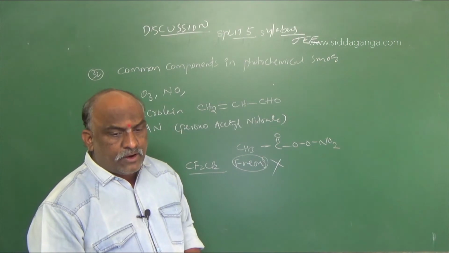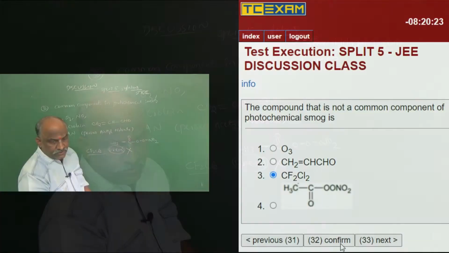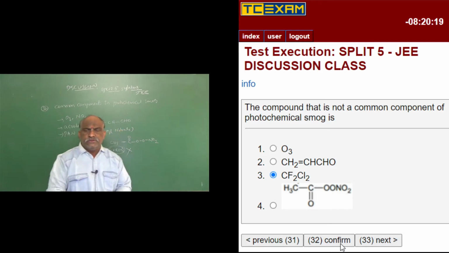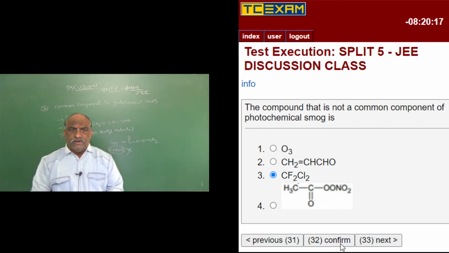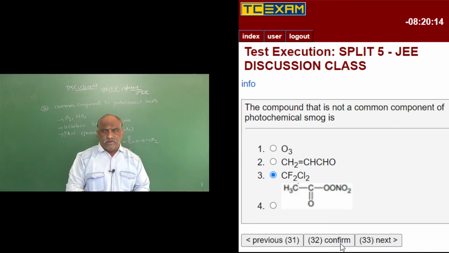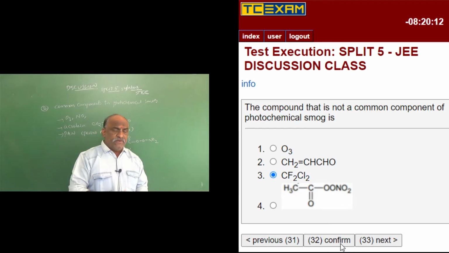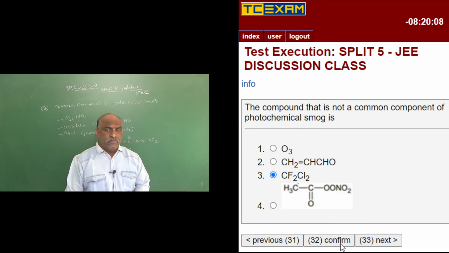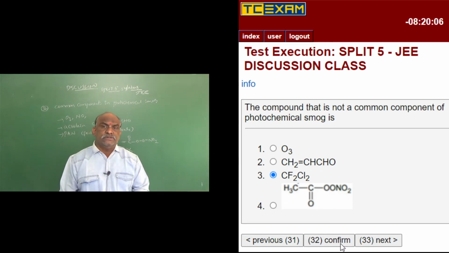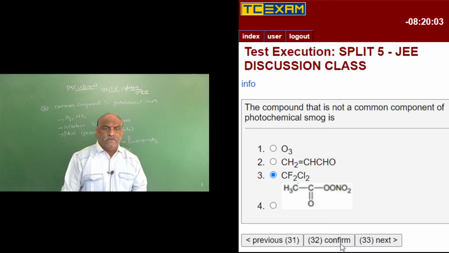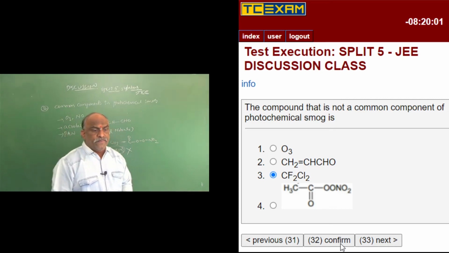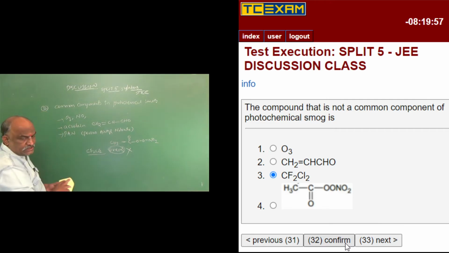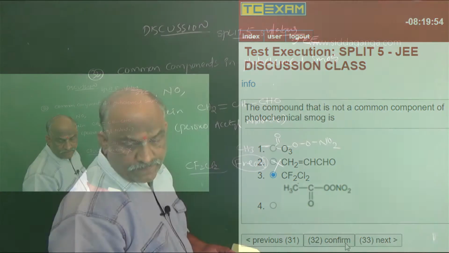So it is from environmental chemistry. Go through it thoroughly, because you should read environmental chemistry carefully. Definitely you will get an easy 4 marks in JEE. It is a compulsory question. Extraction and isolation of metals is also compulsory, and amines also have 2 compulsory questions for JEE. So you should be thorough with those topics. Clear? So photochemical smog does not contain CF2Cl2. And next question.